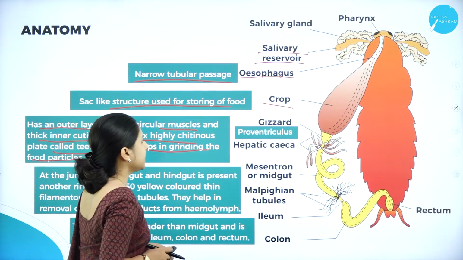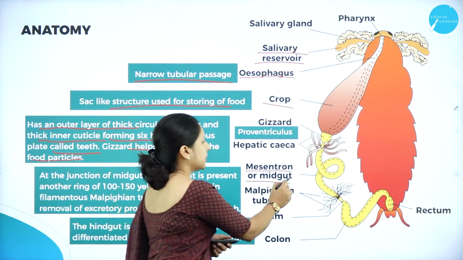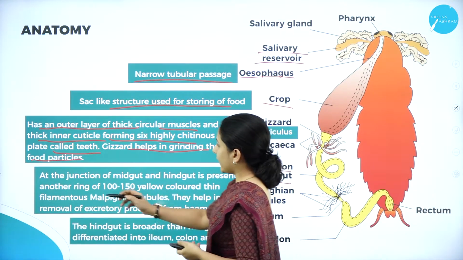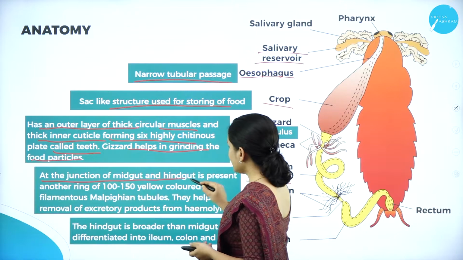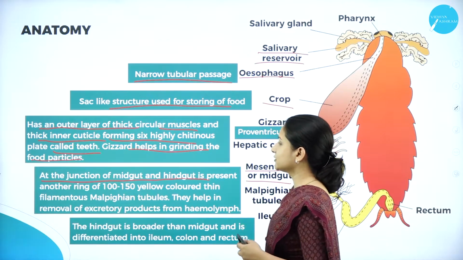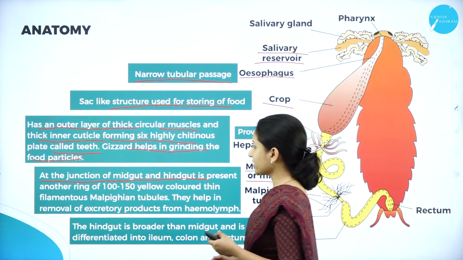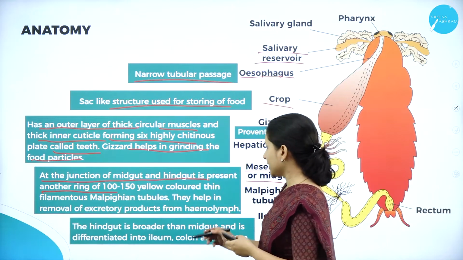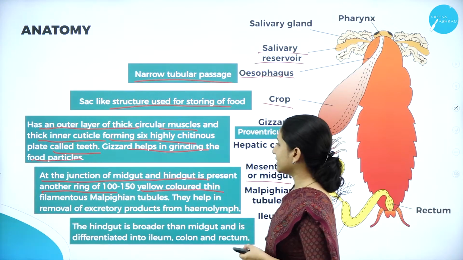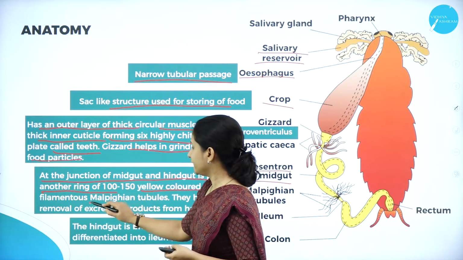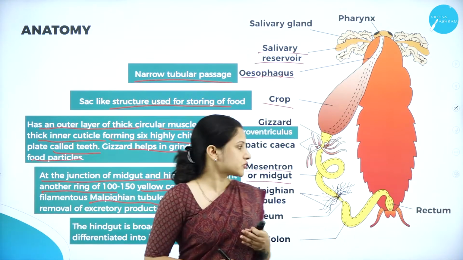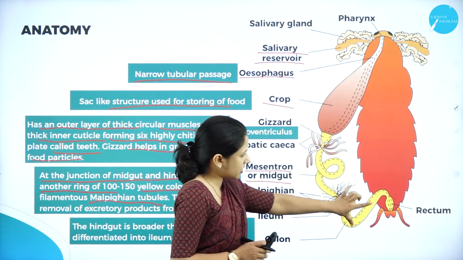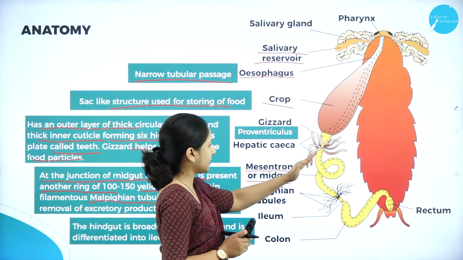Next comes the mesenteron, or the midgut, that is present in the cockroach. At the junction of the midgut and the hindgut, there is a ring of 100 to 150 yellow-colored thin filamentous structures which are called the Malpighian tubules. As you can see here, this is an intestine-like structure which is divided into the midgut and the hindgut.